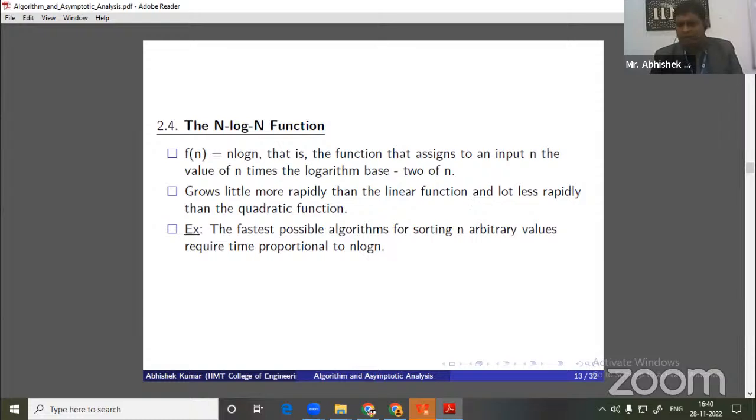There is a theorem that if any sorting technique is based on comparison, where we arrange in increasing or decreasing order by always comparing adjacent values, then the minimum time required to sort any set of inputs will be n log n.